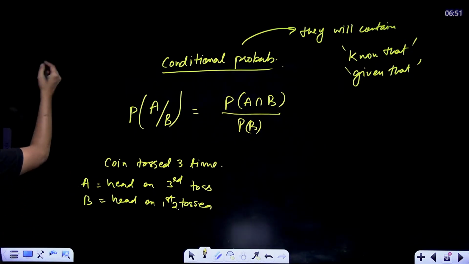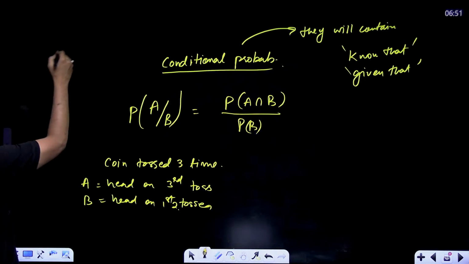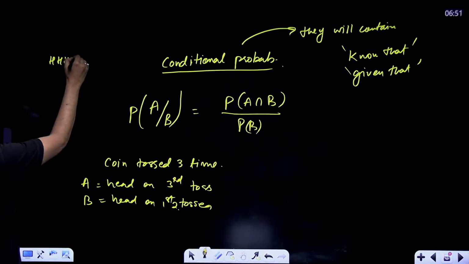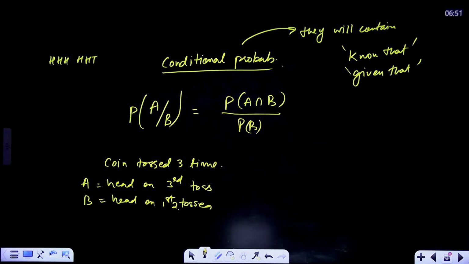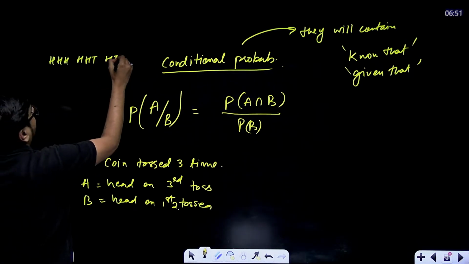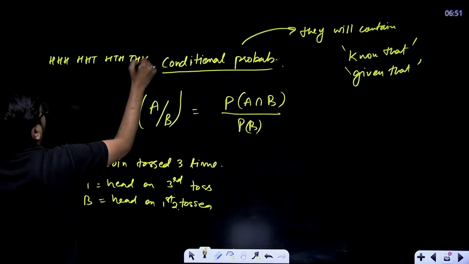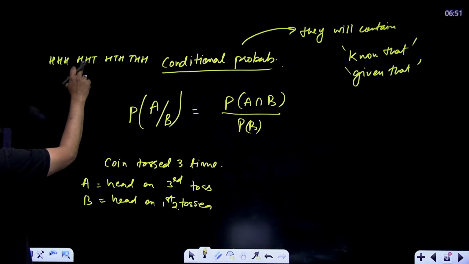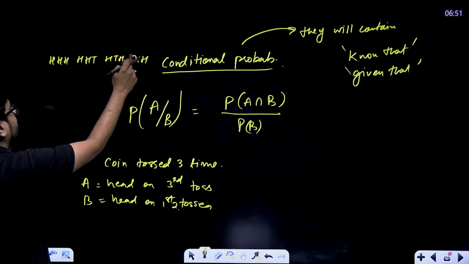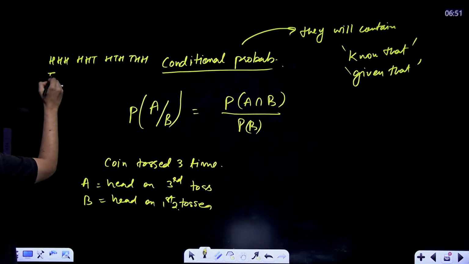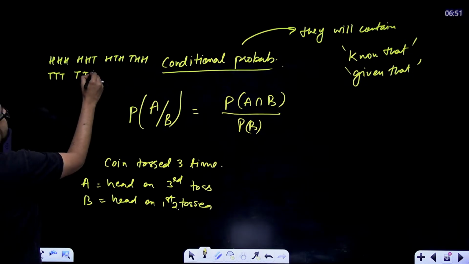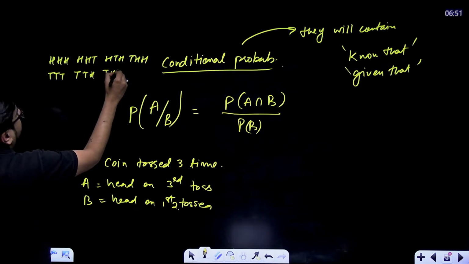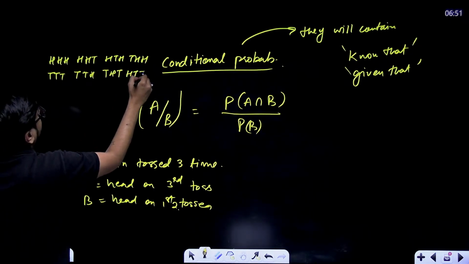So first you will write the sample space of 3 tosses. That means HHH, HHT, HTH and THH. Okay, first head, second head, third head; first head, second head, third tail; first head, second tail, third head. Now replace H with T: TTT, TTH, THT and HTT.